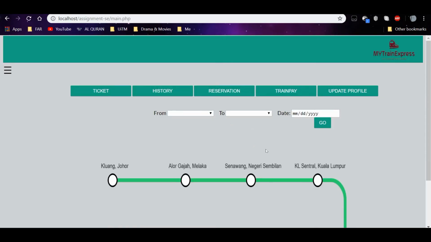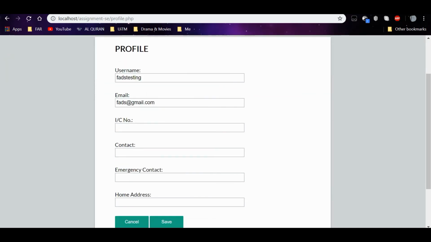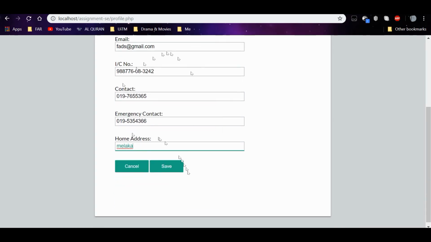Okay, the main page also has the update profile. Here, if you want to put additional information about yourself and save it, okay, we already put our additional information and just click save.